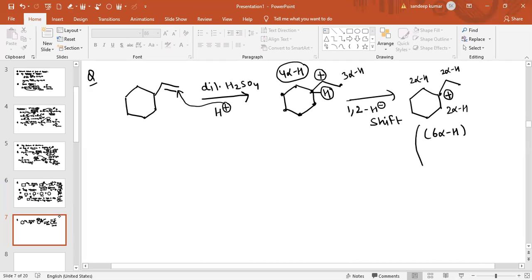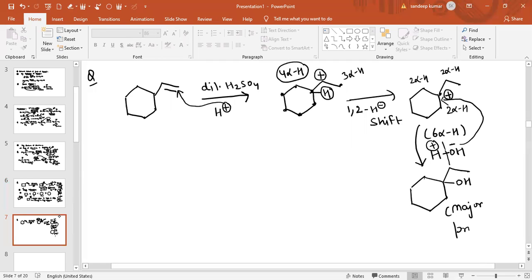So in the final step, what happens? In the final step, there is hydrolysis. After hydrolysis, this bond will break. This is H positive, and this OH negative will attack the more stable carbocation, and the final product obtained has an OH group. So this is the final product, which we can also call the major product.